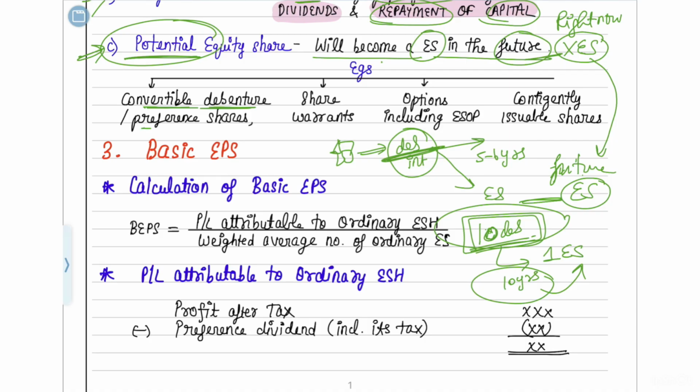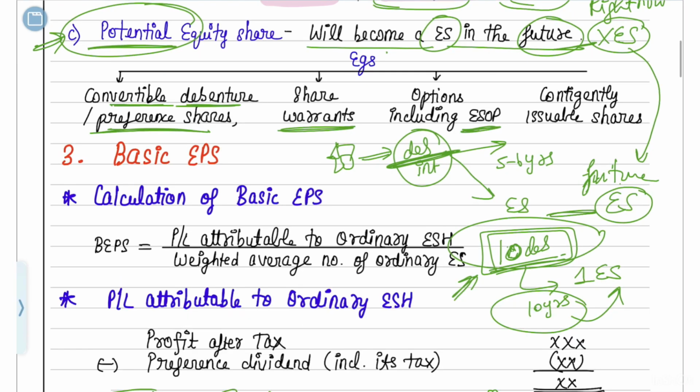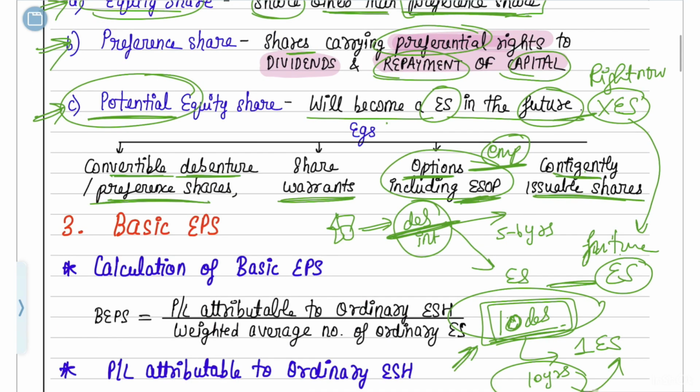In the same way, there can be a convertible preference share also, that today it is a preference share, but in the future it can get converted into an equity share. Then next is something called share warrants. There is also something called employee stock options. If the employees opt for this option, then in the future they will get some equity shares. Then there are contingently issuable shares also. So these are all examples of potential equity shares. I hope you understood this.